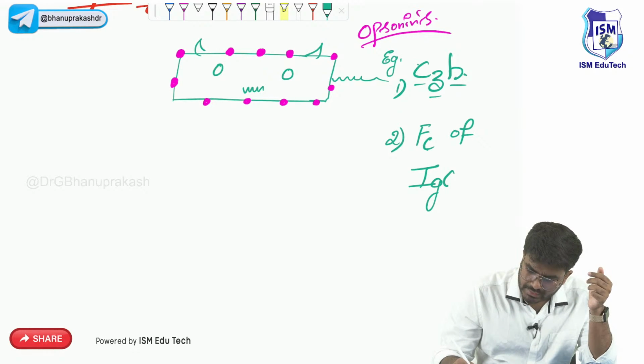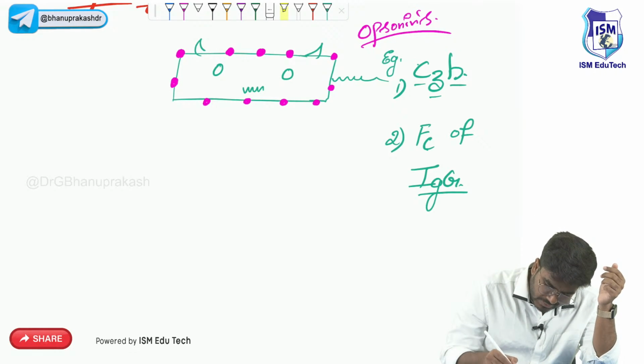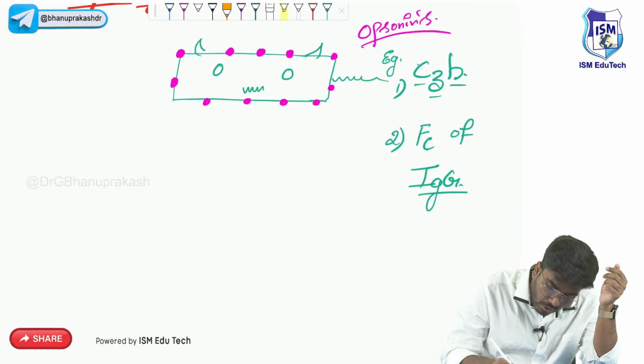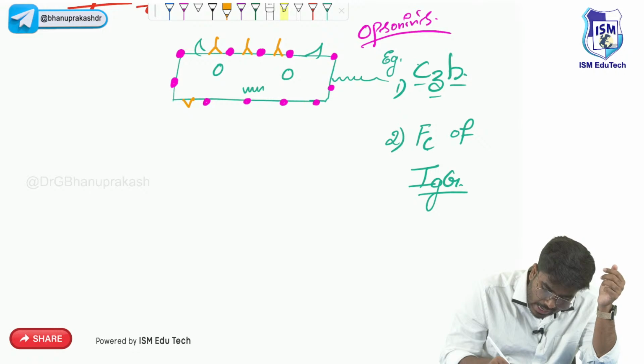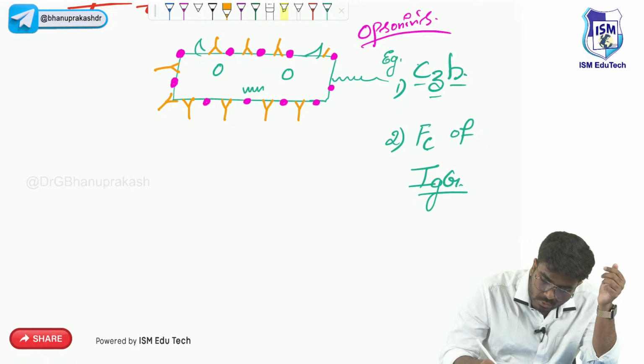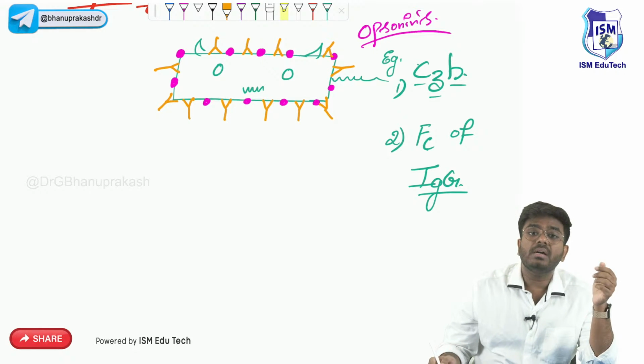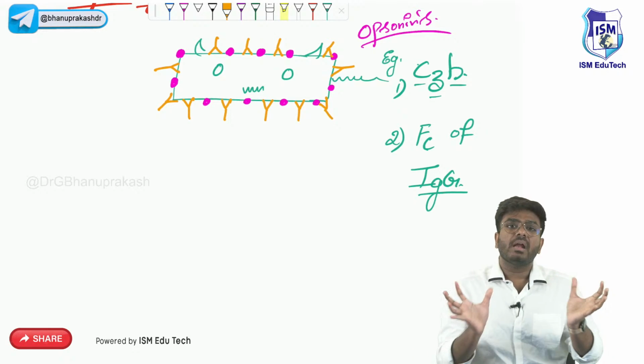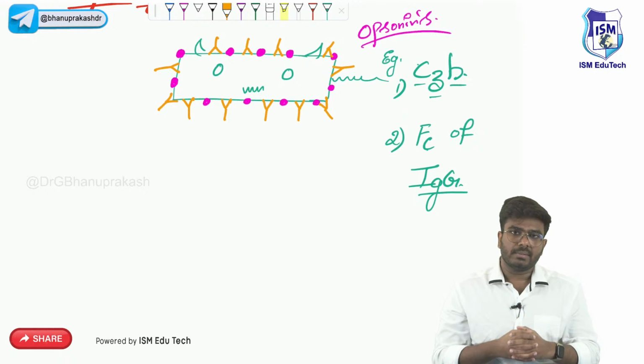Simply remember IgG antibodies. See, for example, this is a bacteria which is now coated with the antibodies, IgG antibodies. When a bacteria is coated with IgG antibodies, we can say it is opsonized. Now this bacteria is going to be very much recognized, easily recognized by the WBC. WBC will come and eat up this bacteria, engulf this bacteria.